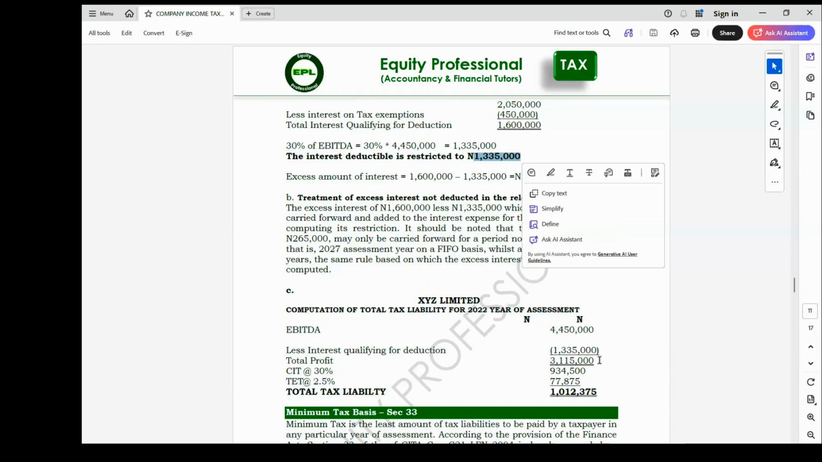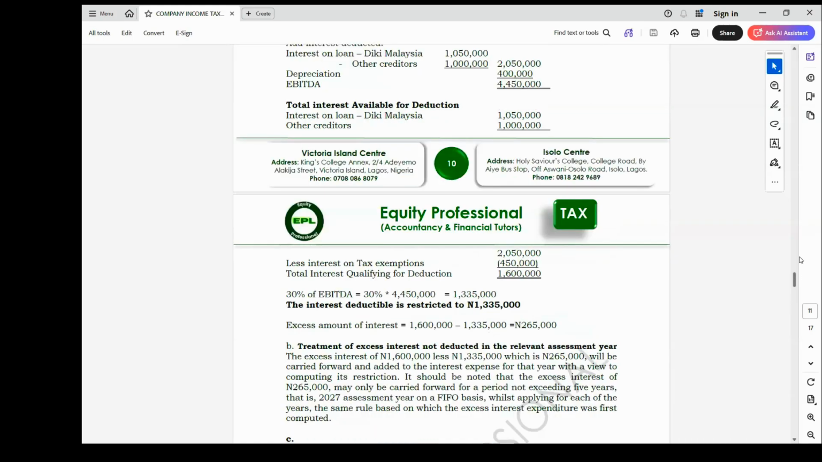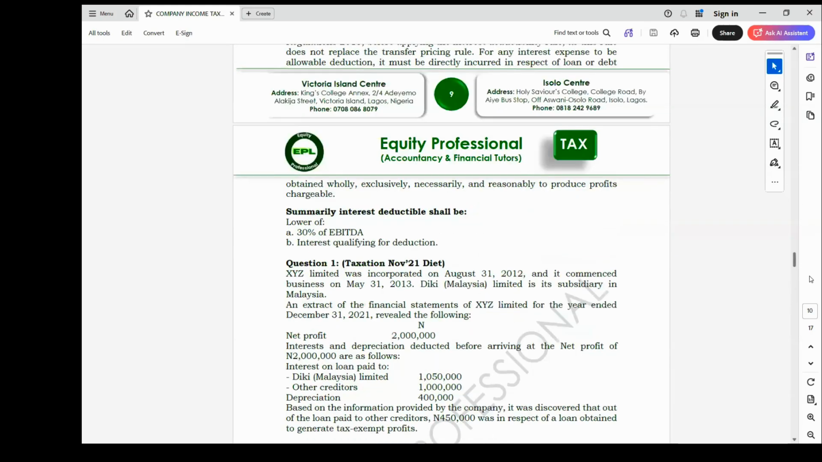The resulting figure will give you what? Assessable profit. There's no loss relief, there's no capital allowance. So when there is no loss and no capital allowance, the assessable profit will also give you total profit, which is what you have here. So total profit now, I told you, if you don't have information about the turnover, you are going to adopt 30%. Because we are not given information about turnover here, we assume large company.